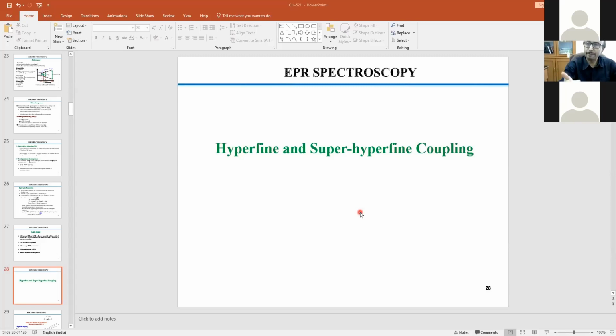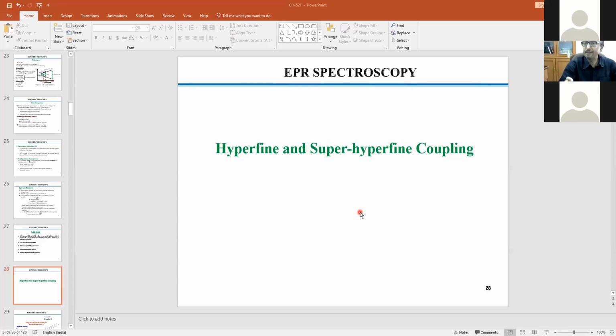Now on top of the hyperfine splitting, you can have any nearby atom which also has a nuclear spin, and the electron spin would interact with the nuclear spin of the nearby atom. That will give you further splitting, and that is called super hyperfine. It might happen that the atom carrying the unpaired electron, could be a metal, could be an organic unit, does not have any effective nuclear spin. That means I equal to 0. In that case, you will be missing the hyperfine line.